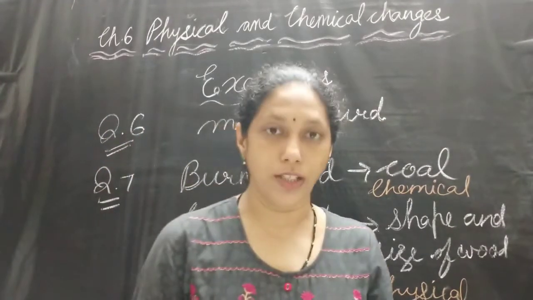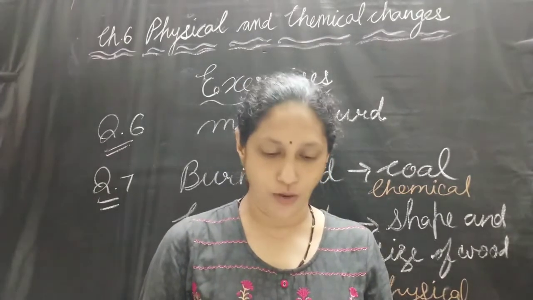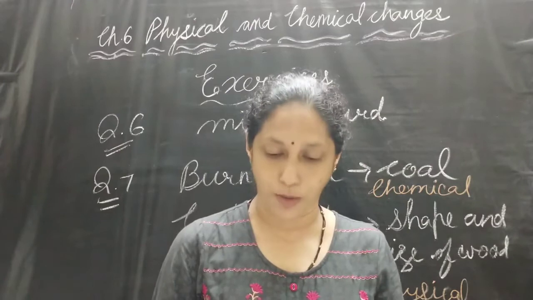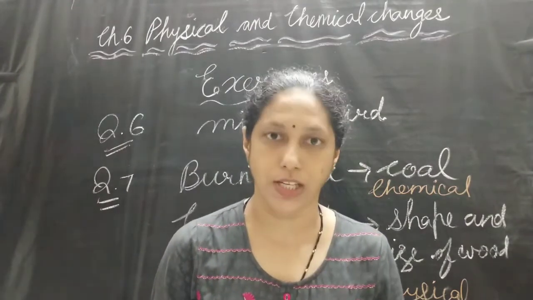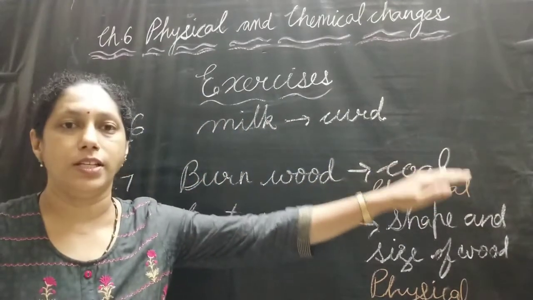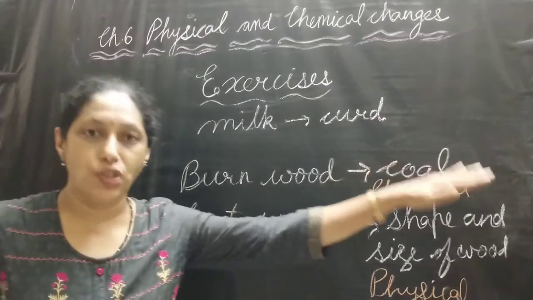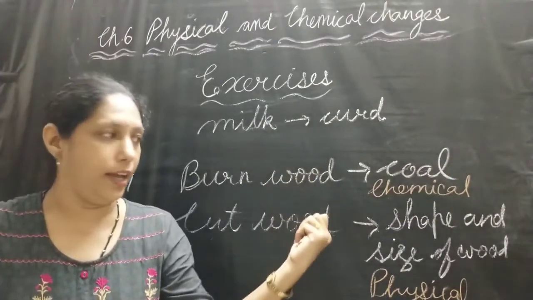The next question is question number 7. Explain why burning of wood and cutting it into small pieces are considered as two different types of changes. When wood is burned, coal is formed, which is a chemical change, and here coal cannot be converted into wood again.